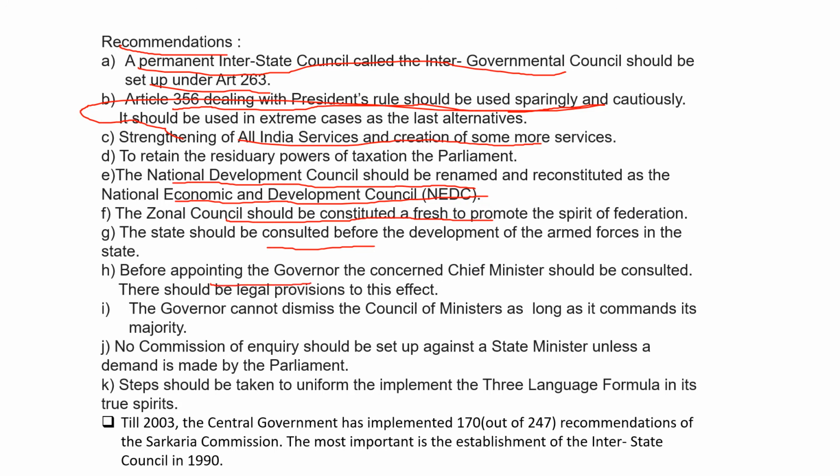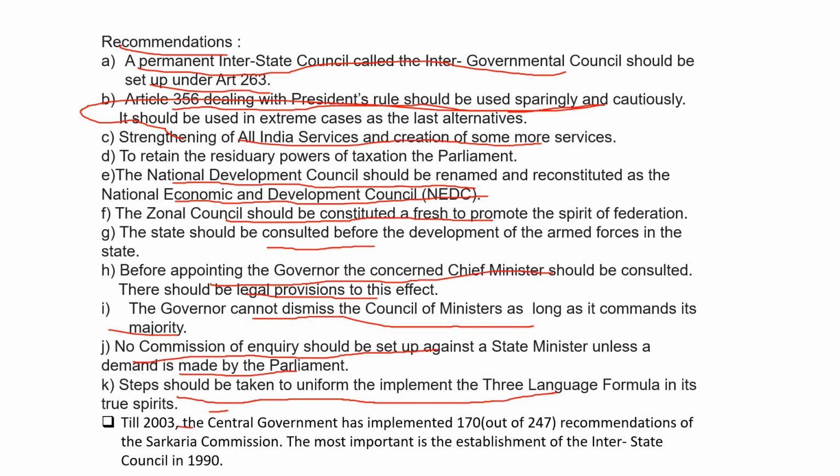Before appointing the governor, the concerned chief minister should be consulted. There should be legal provisions to this effect. The governor cannot dismiss the council of ministers as long as it commands a majority. No commission of inquiry should be set up against a state minister unless a demand is made by the parliament. Steps should be taken to implement the three-language formula uniformly in its true spirit.